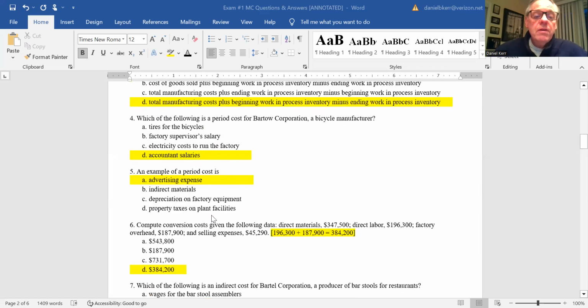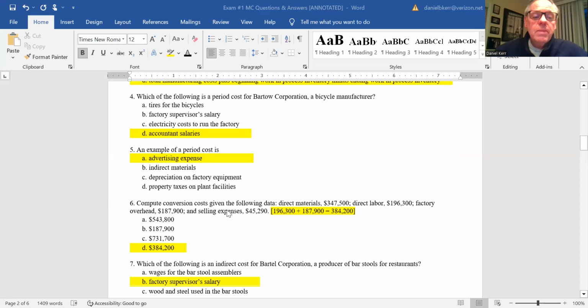Advertising is another classic example of a period cost. Indirect materials, that's overhead. Depreciation of factory equipment, that's overhead. Property taxes on plant facilities, that's all overhead. Those all become part of the cost of the product. The one that would be a period cost would be advertising expense.